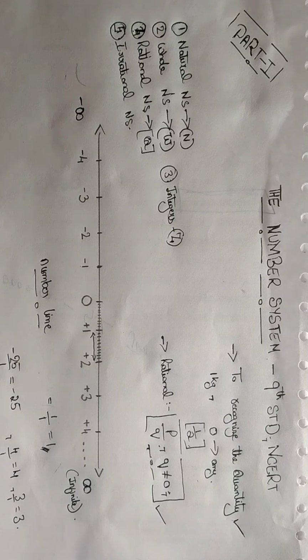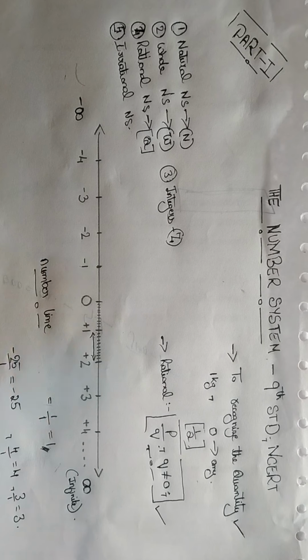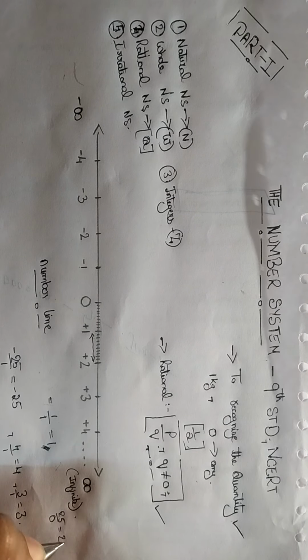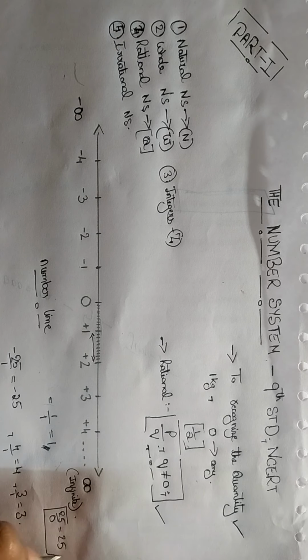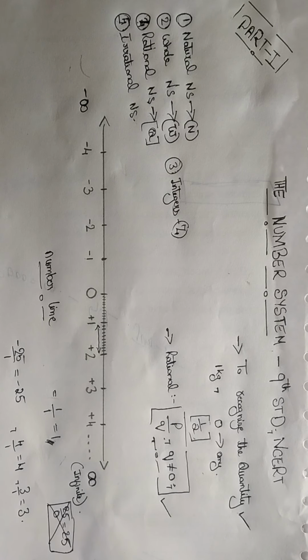If they ask you to write any integer as a rational number, please write this one. This proves that it is a rational number. You cannot write 25 by 0 is equal to 25. This is completely wrong. That is not a rational number.